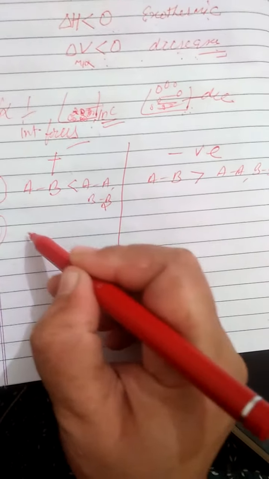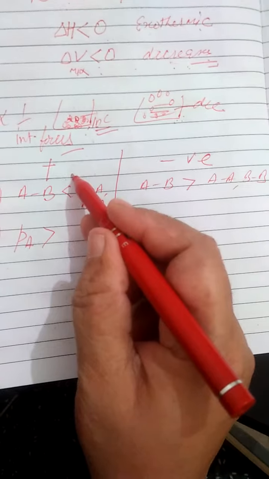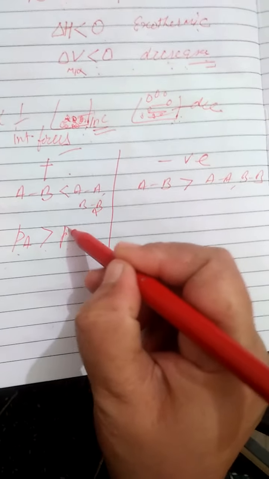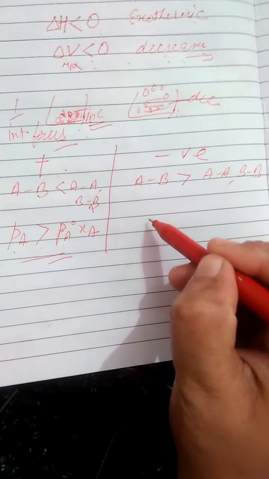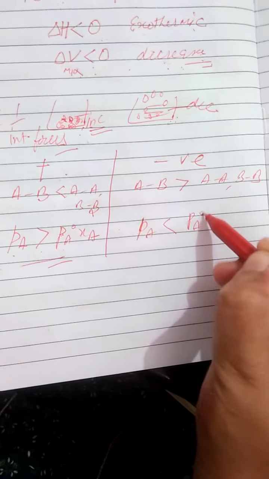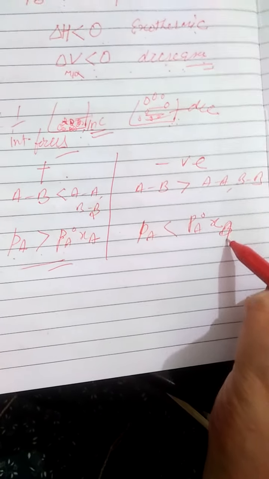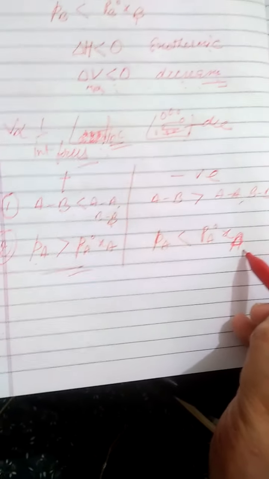The second difference is their partial vapor pressure. In positive deviation, PA will be greater than PA naught XA, and the same for the solute, but here PA will be lesser than the product in their pure state, that is PA naught XA, right?